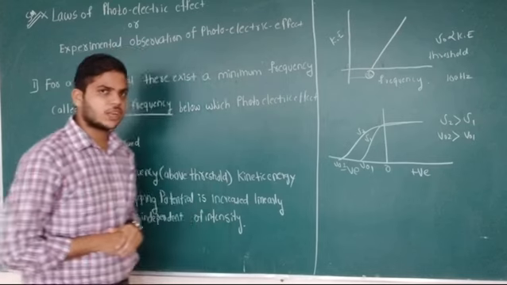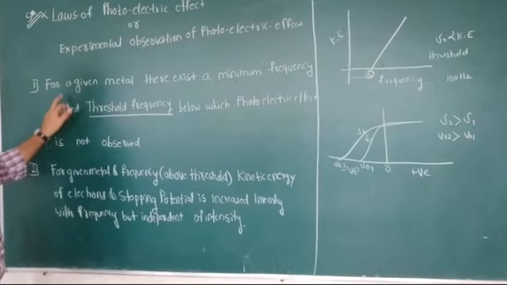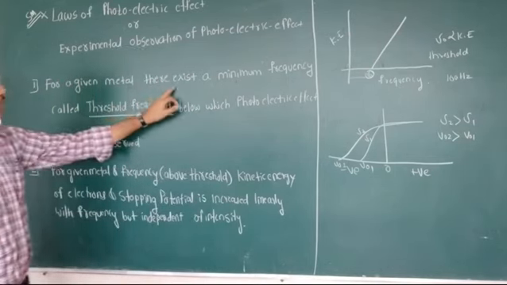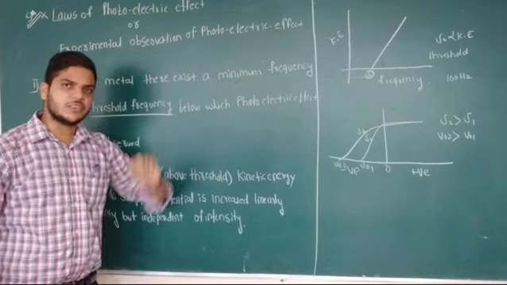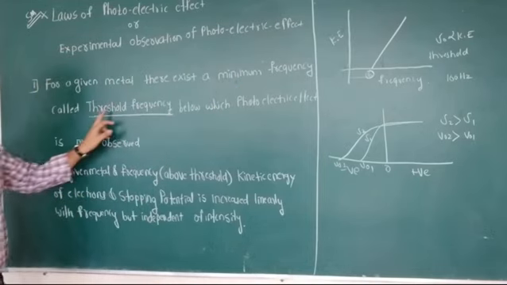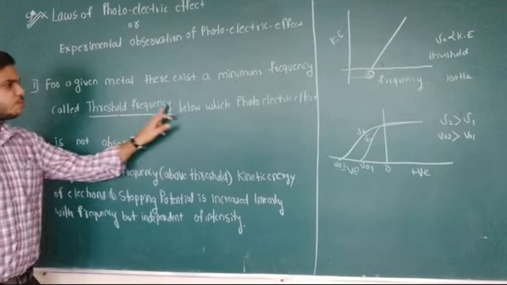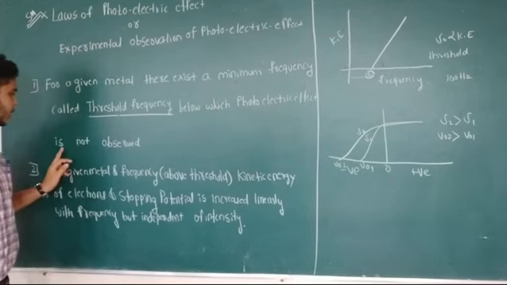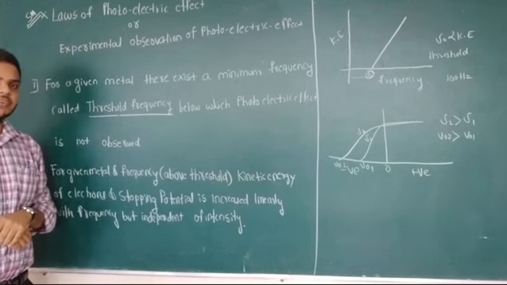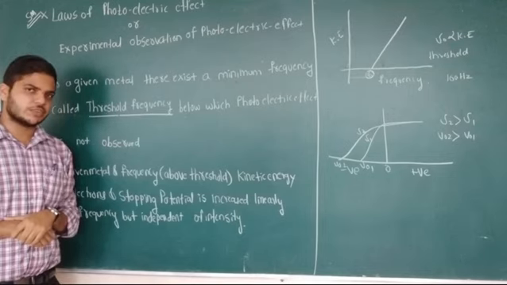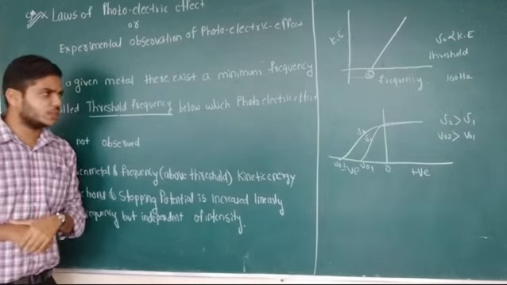Now, what is the first observation or first law? For a given metal, there exists a minimum frequency of incident radiation called the threshold frequency, below which the photoelectric effect is not observed. Therefore, our frequency must be greater than the threshold frequency. This is the first observation.